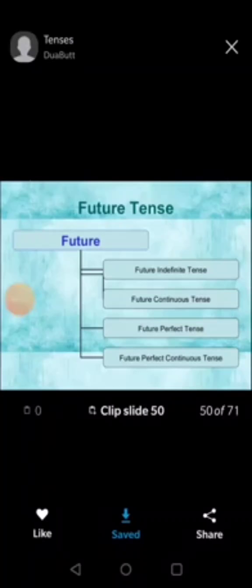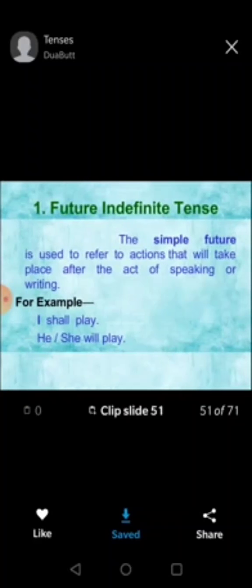Hello students, today we will do the last tense, that is future tense. It also has 4 types. First is future indefinite tense, that is simple future, then future continuous tense, then future perfect tense, and future perfect continuous tense. Now the very first one is future indefinite tense.